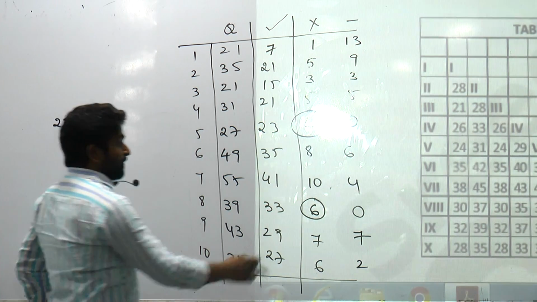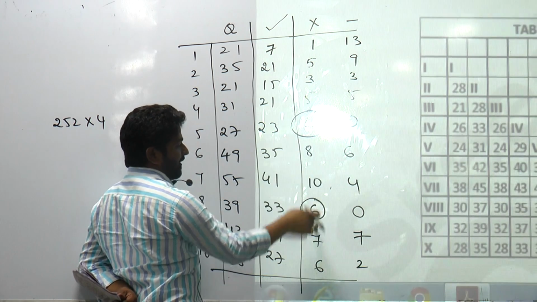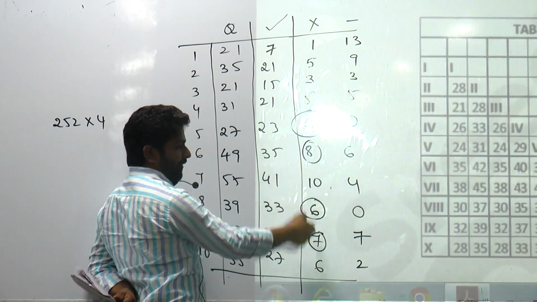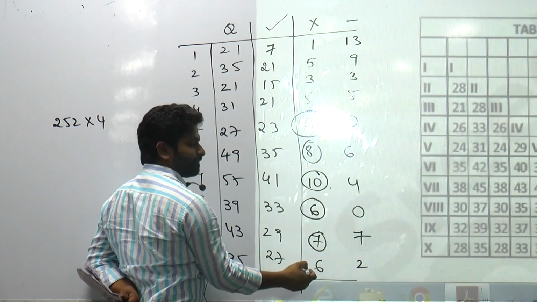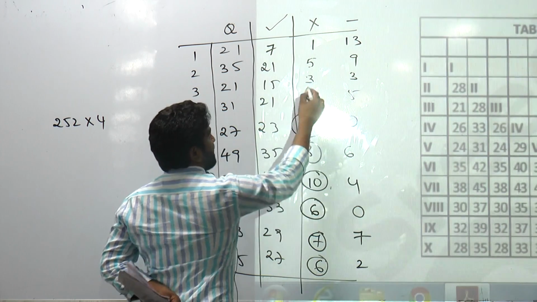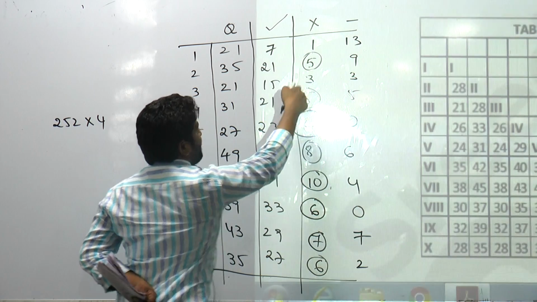And now, how much is here? 10, 15, 7 and 8, 15, 10 and 15, 25, 35, 41, 51, 52, 55.